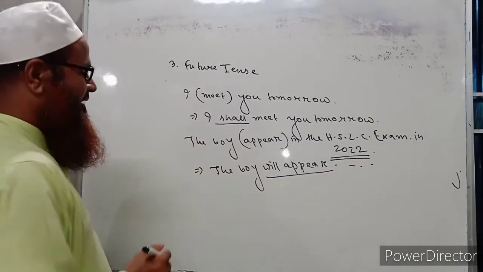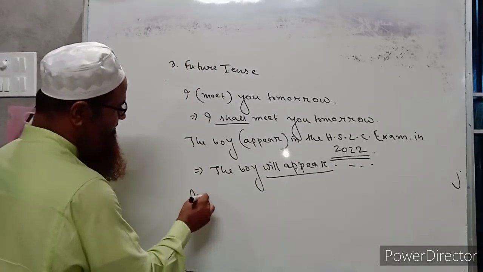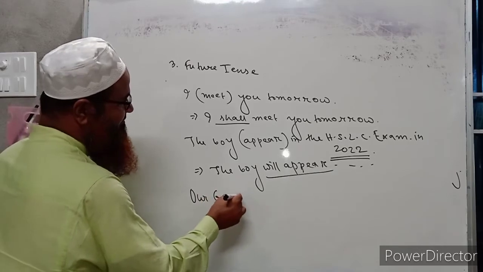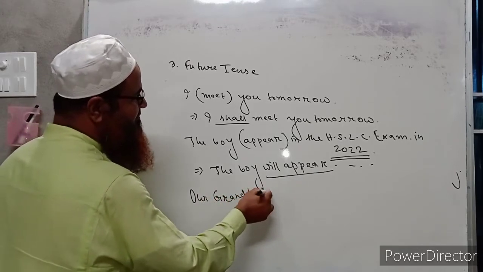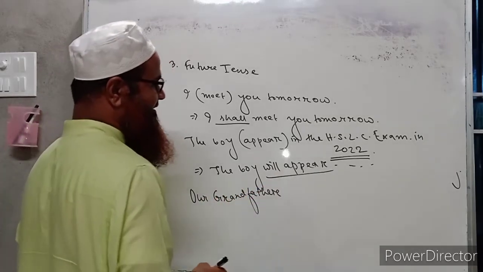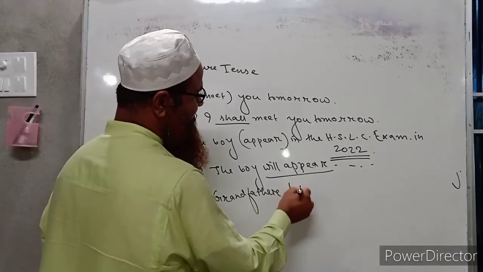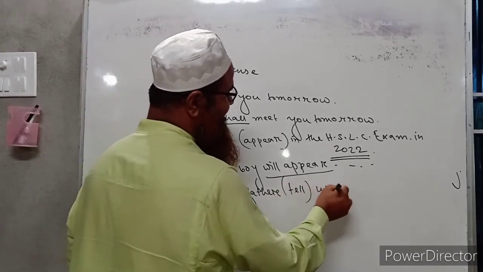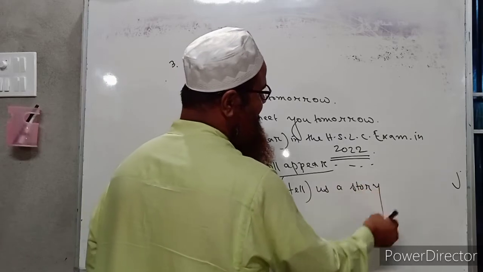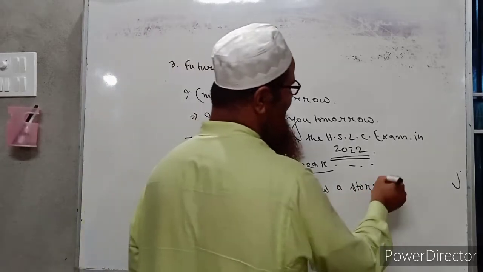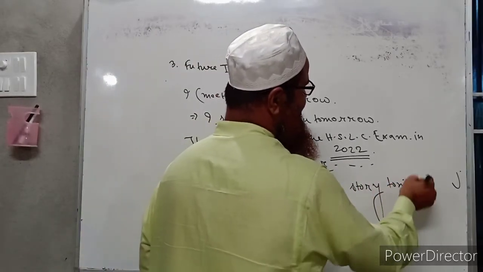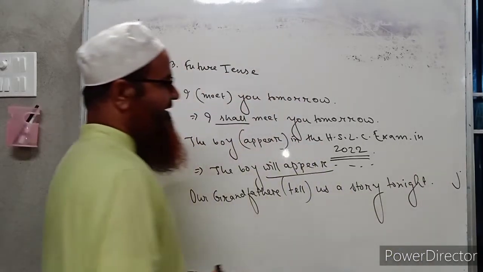Then, our grandfather tell us a story tonight. This is a very important sentence.